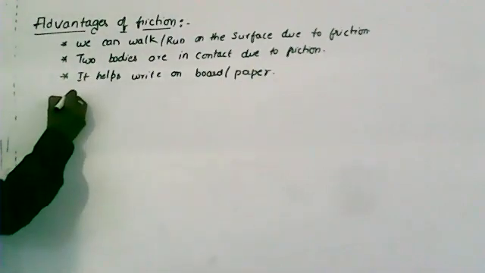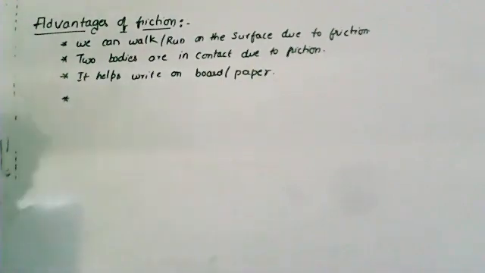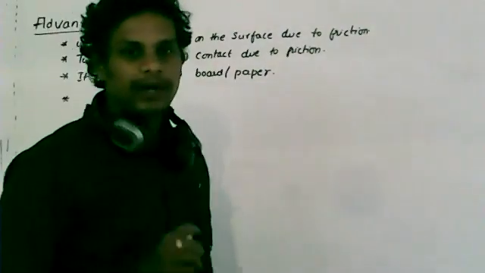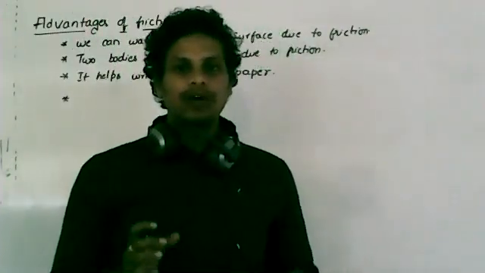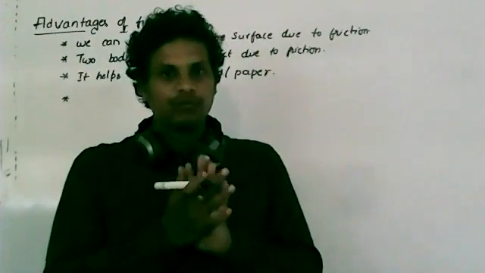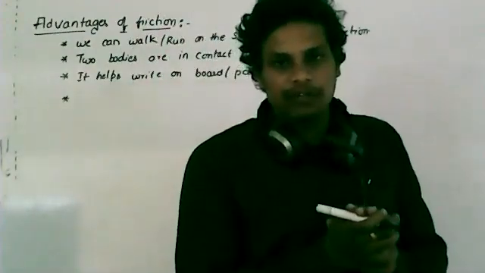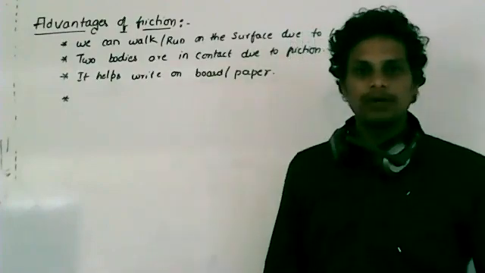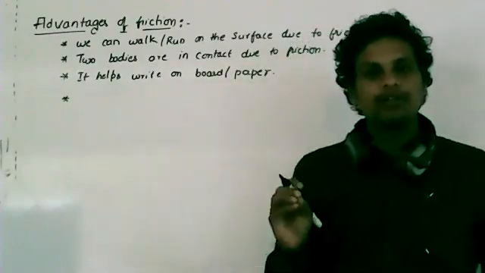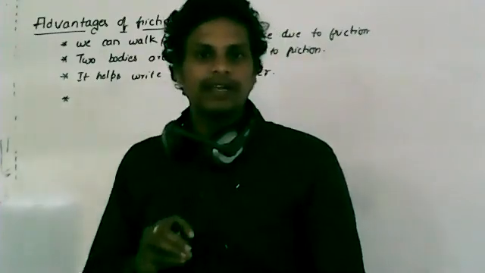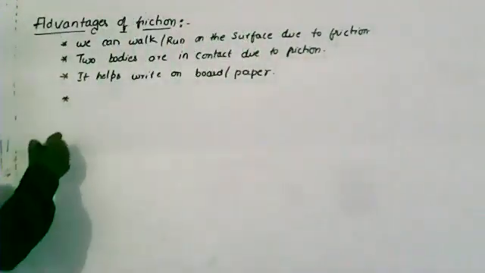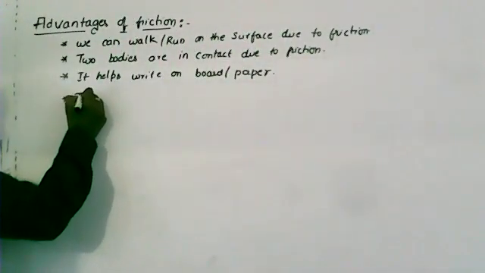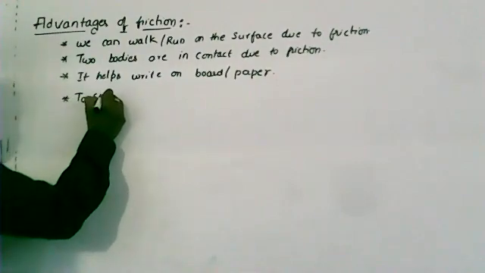And the next one: brakes are applied to the vehicles. Because of the friction between the brake shoes, the wheels of the vehicle will stop. Whenever the brakes are applied, due to the friction between the brake shoes, the vehicle gets stopped. This is also one advantage: to stop the vehicles.